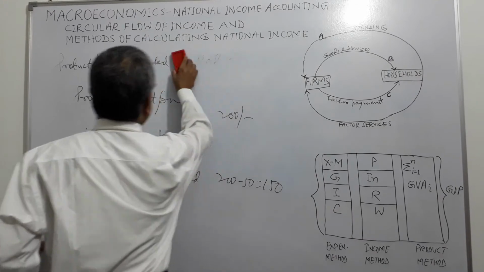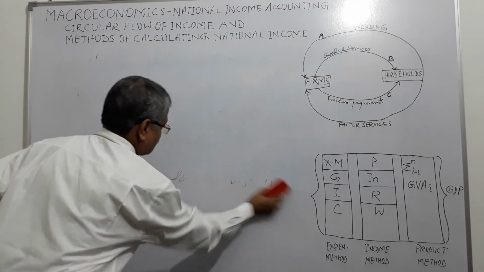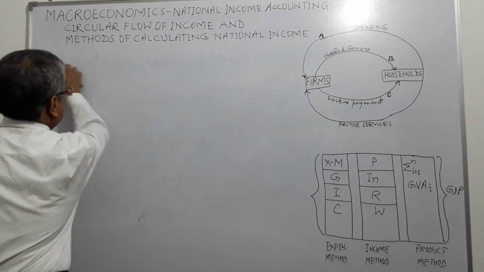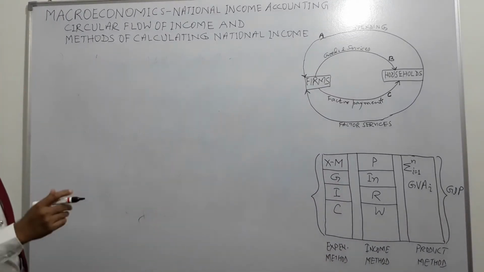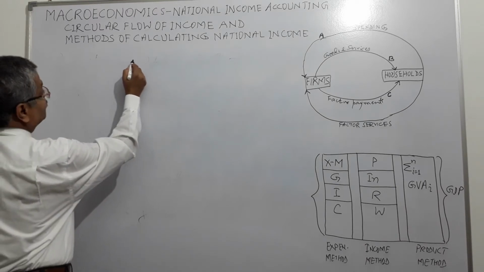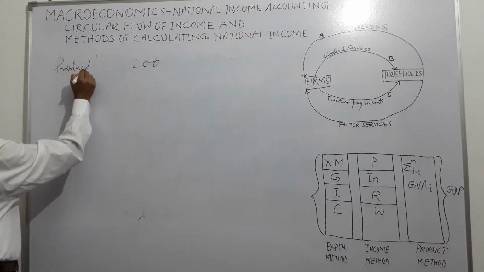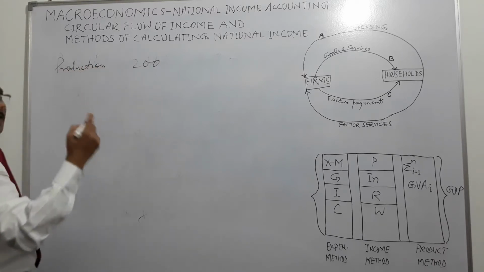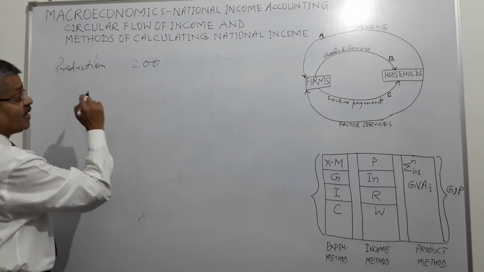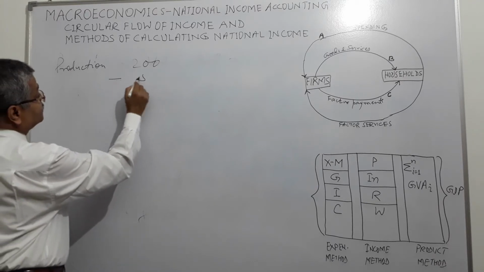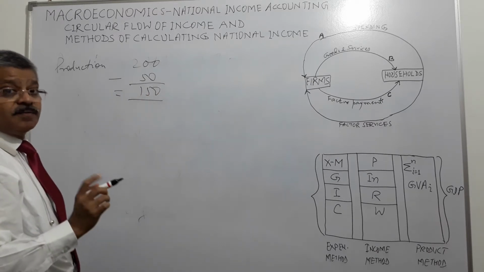So let us take a simple example, very simple. Suppose I use raw materials or intermediate goods of 50 rupees and sell the final produce at 200. So 200 is the production, or sale output. What is the value added? Minus 50 of intermediate goods, so 150 is the value added.